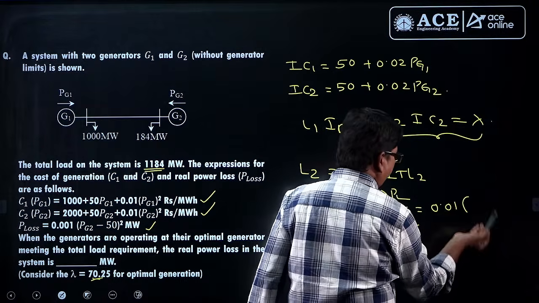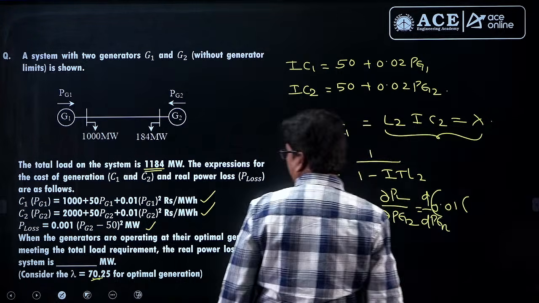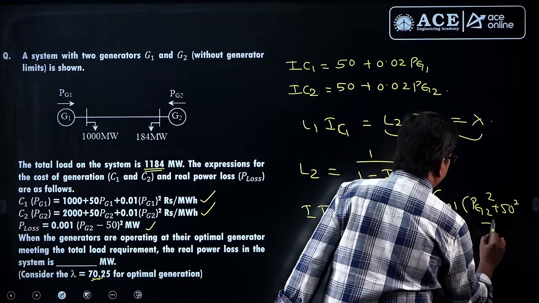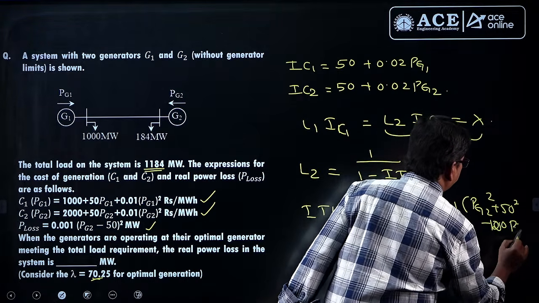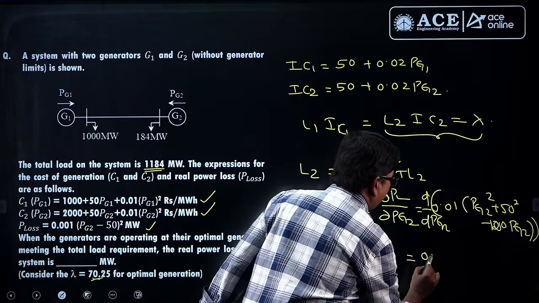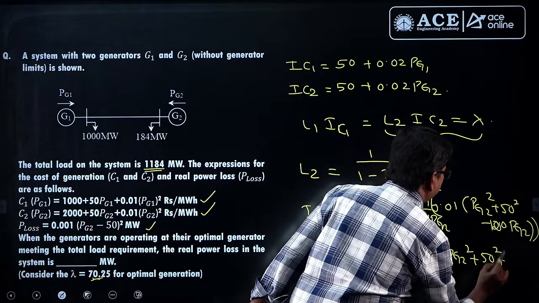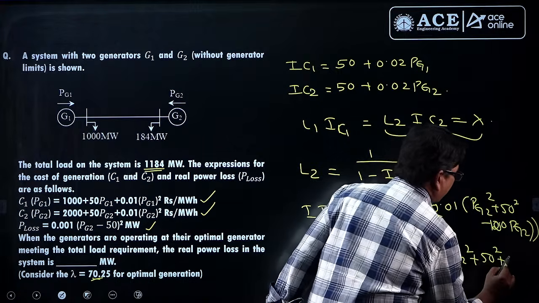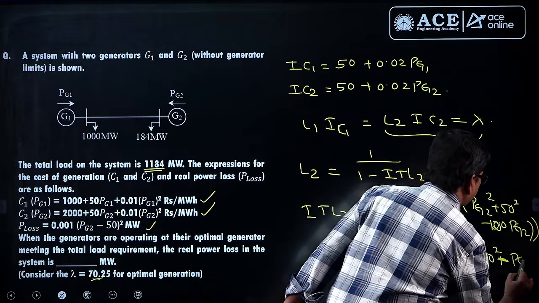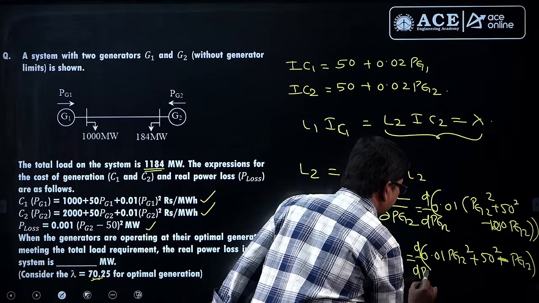I'm not differentiating now. I will differentiate later. It will be d by dPG2 of 0.01 into Pg2 square plus 50 square minus 100 into Pg2, and so on.